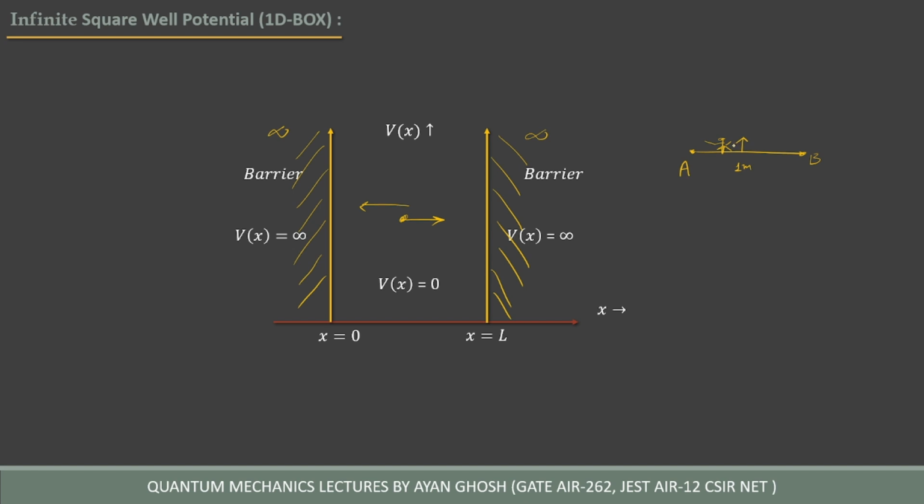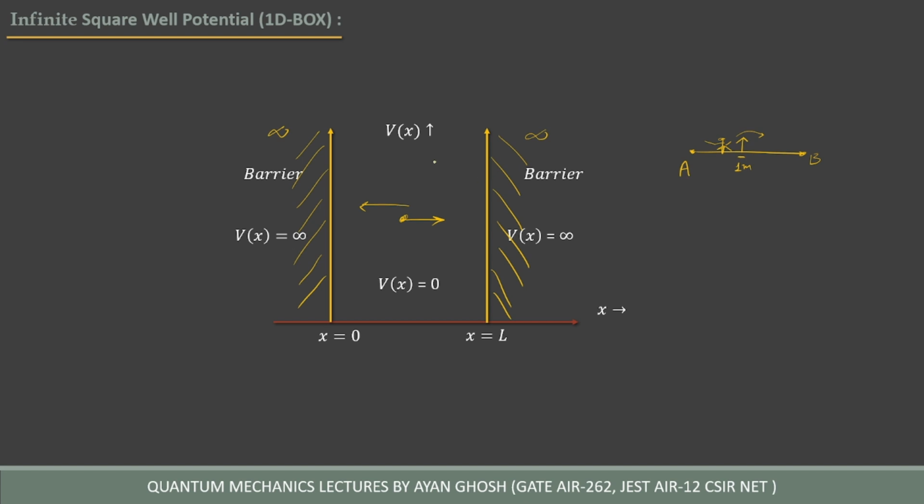So either you have to cross the wall to reach B or you have to jump over the wall to reach B. So this wall is called a barrier.